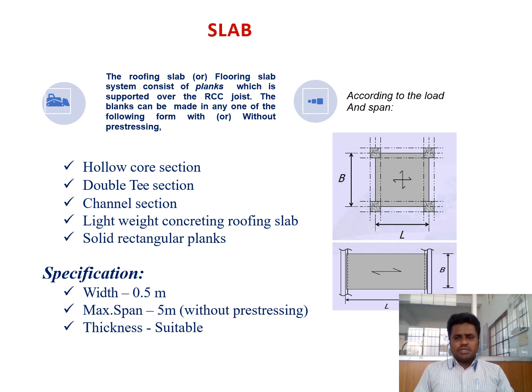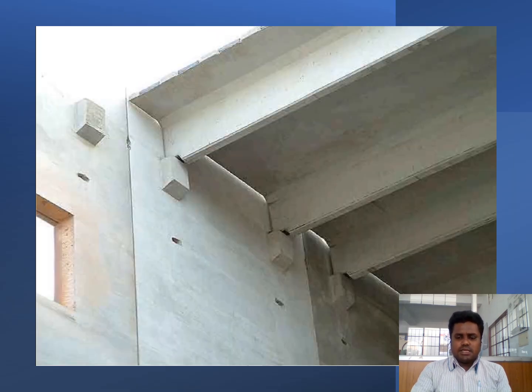Thickness we can take as suitable, whether 125 mm or 150 mm. So in this slab element we can use a maximum span of 5 meter without pre-stressing, when we are using prefabricated elements. A small picture is given for RCC prefabricated shear walls and wall panels, a beam element with the T-shaped slab loaded on the corbels. The picture will give clear information about the prefabricated system of construction.